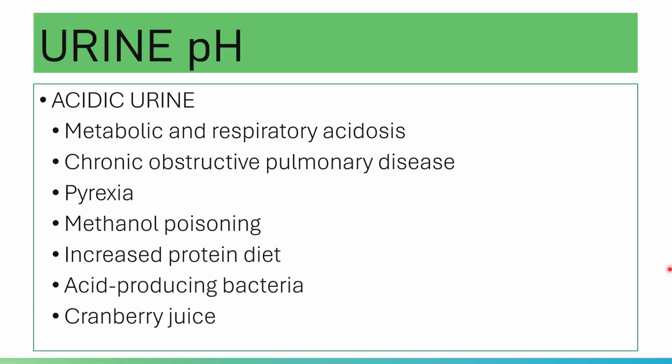Okay, and so in hypokalemic alkalosis that is caused by prolonged vomiting, or in hypercortisolism, there is also an acidic urine. Again, hypokalemic alkalosis due to prolonged vomiting, or in hypercortisolism, there is also an acidic urine produced. What else?